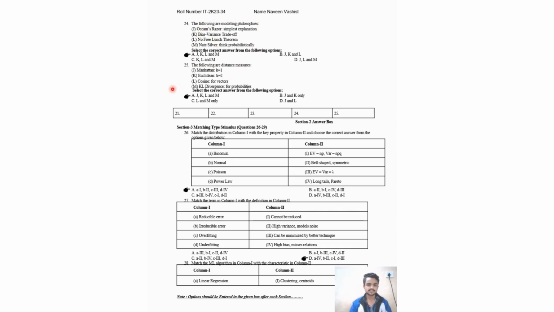We know that the following are distance measures: Manhattan, K equals 1; Euclidean, K equals 2; cosine for vectors; and KL divergence for probabilities. So the answer is A. All are correct: J, K, L and M.